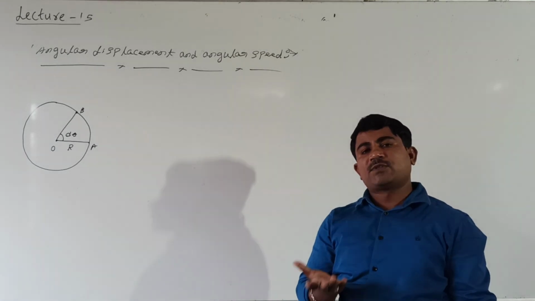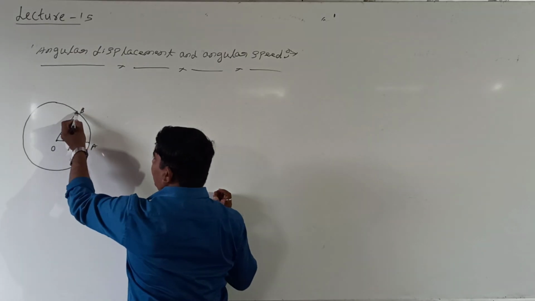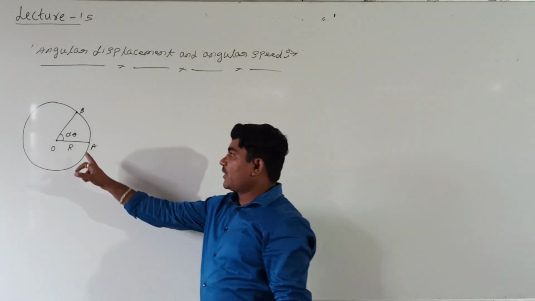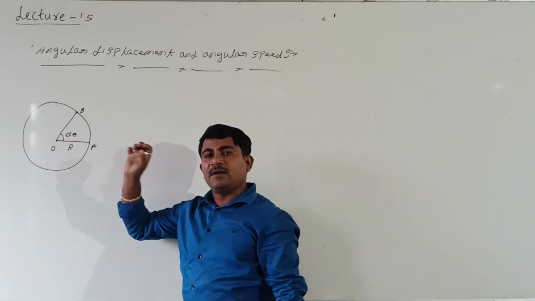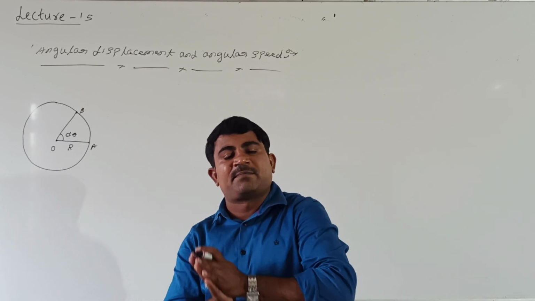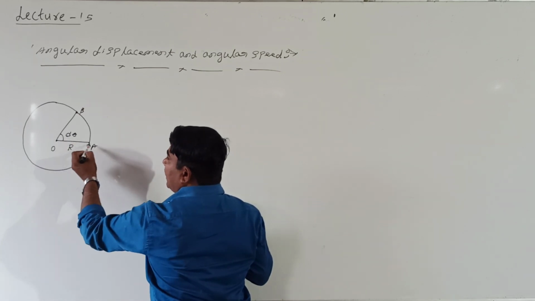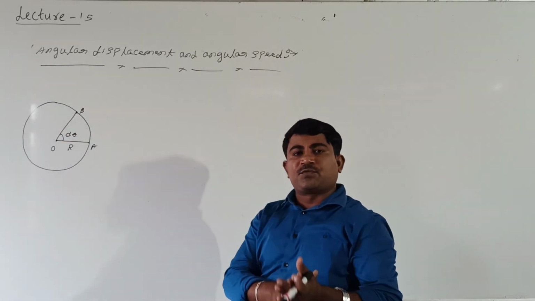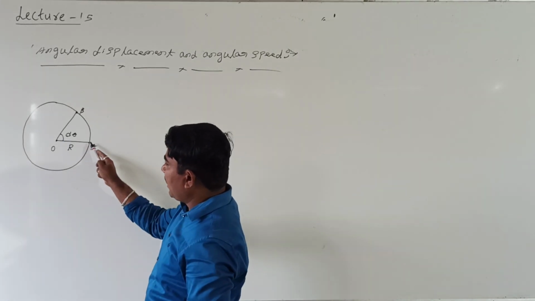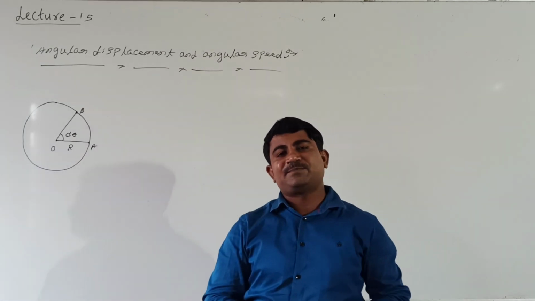As the particle goes from A to B, this is the arc traveled by the particle, right? And what is delta theta? Delta theta represents the angular displacement of the particle. Here, angular displacement of the particle is the angle traced by the particle as it moves from one point to another point. This we call angular displacement.